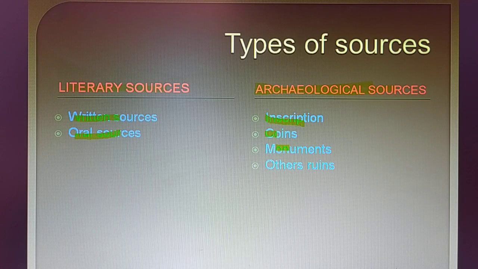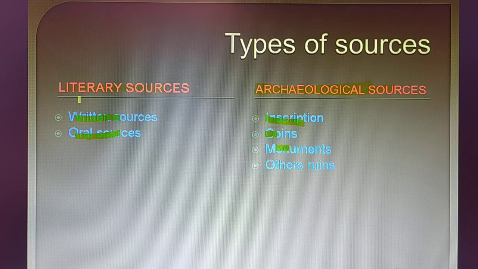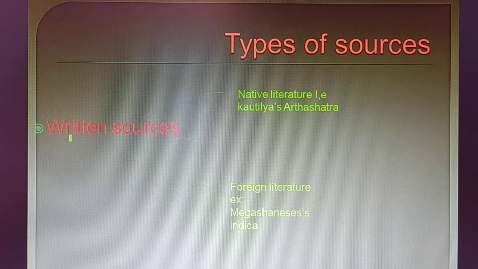Now let us understand one by one, systematically. In the literary sources, they can be divided into two parts. First of all, written sources. The written sources can again be divided into two more parts.